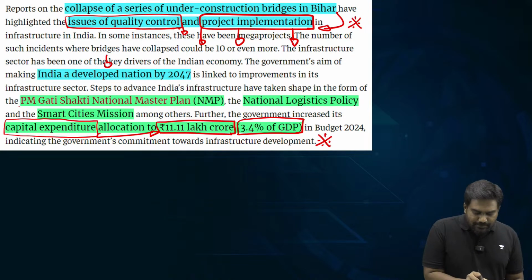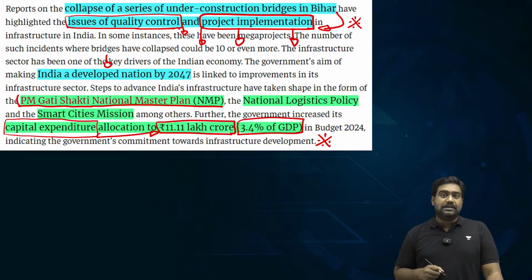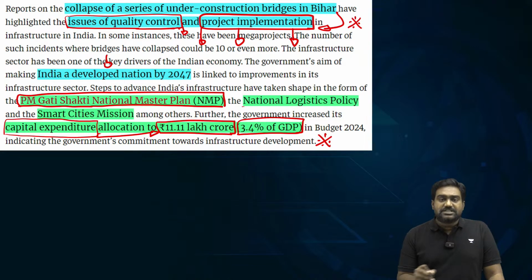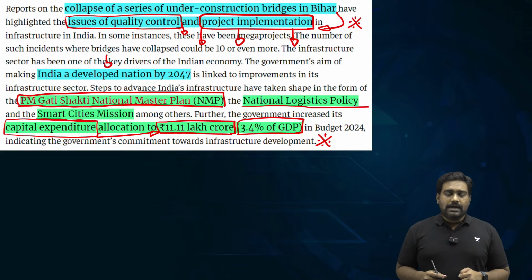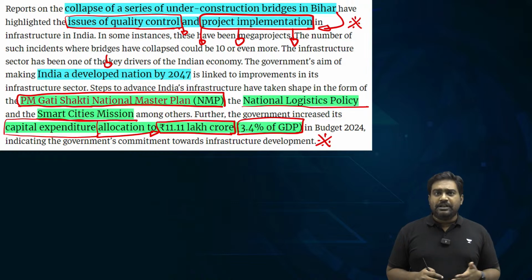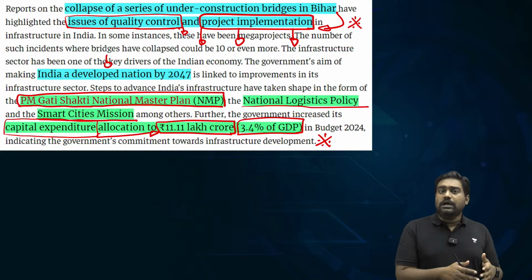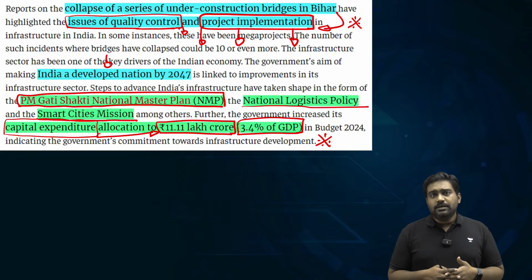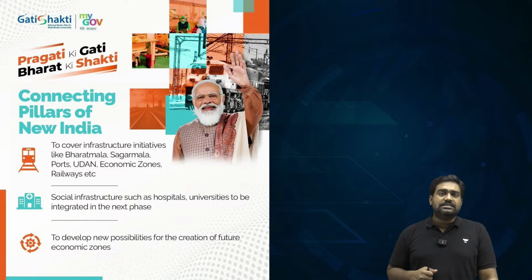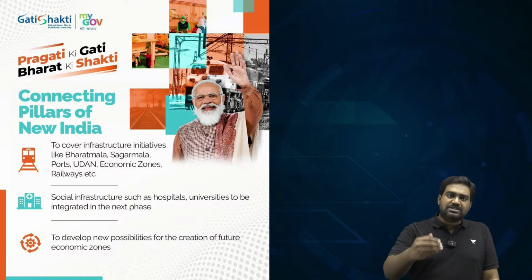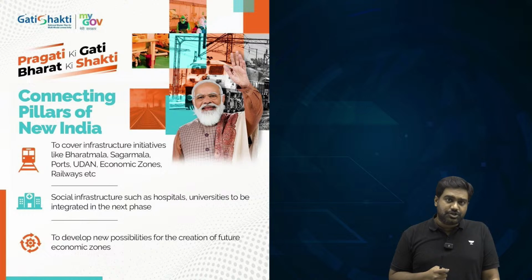For example, the PM Gati Shakti initiative and the National Master Plan for Connectivity, the National Logistics Policy, Smart Cities Mission, and many others. At the state level, state governments have their own initiatives, and even local bodies, municipal bodies especially, will be driving their own local initiatives as well. So ensuring harmony and synchronization of these initiatives from center to state to local level is very, very essential.